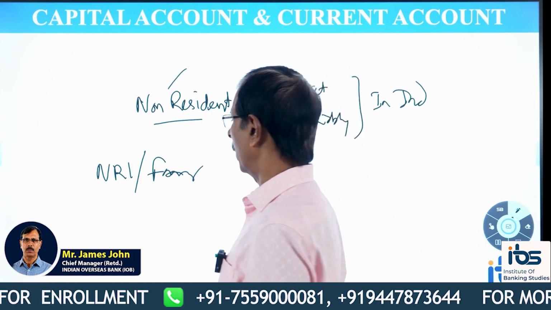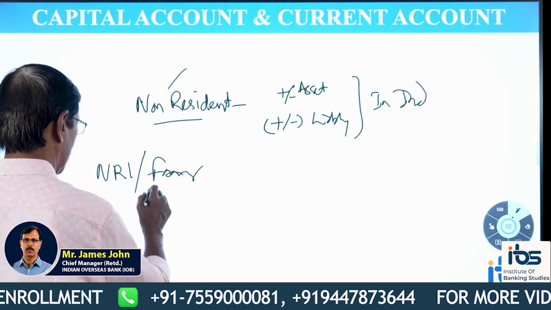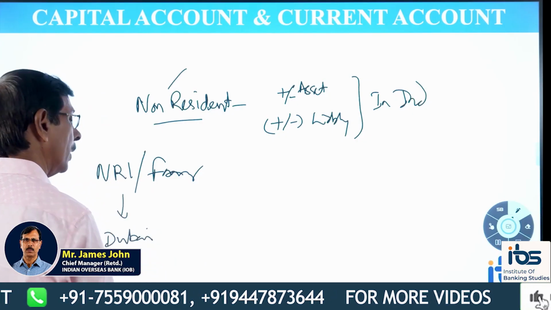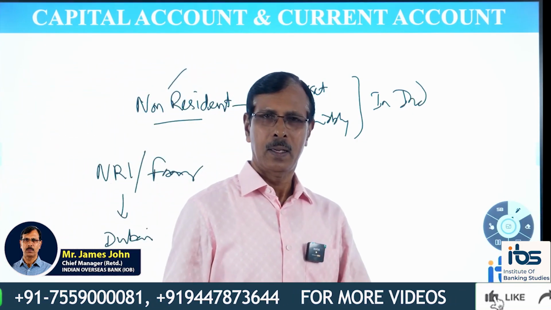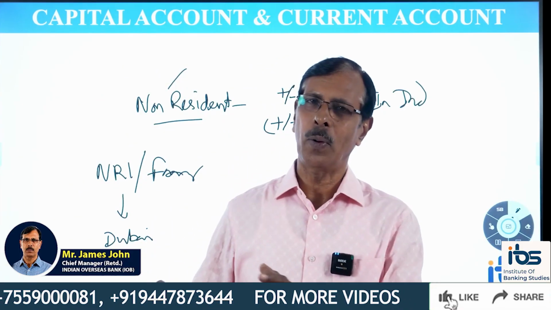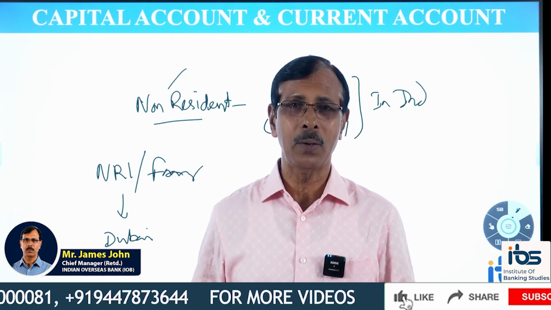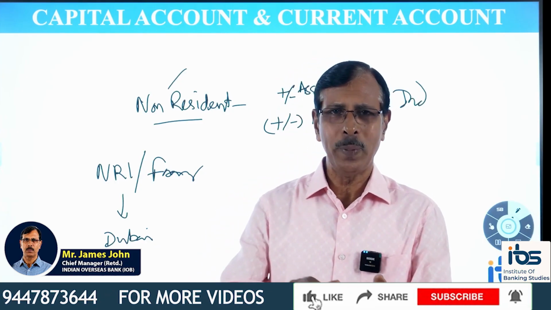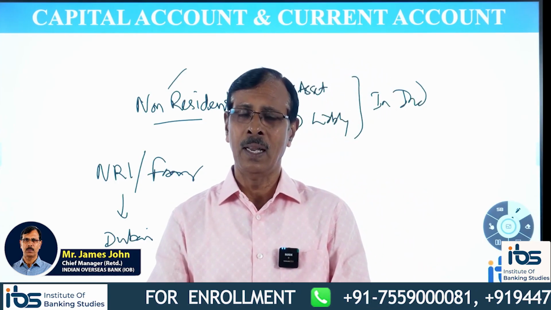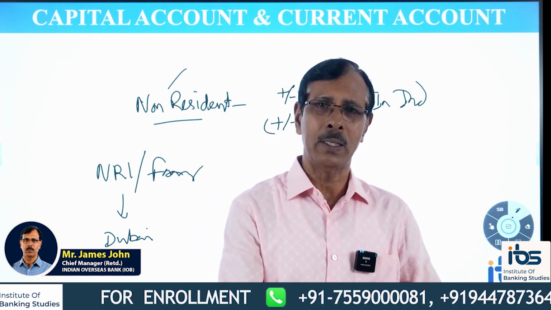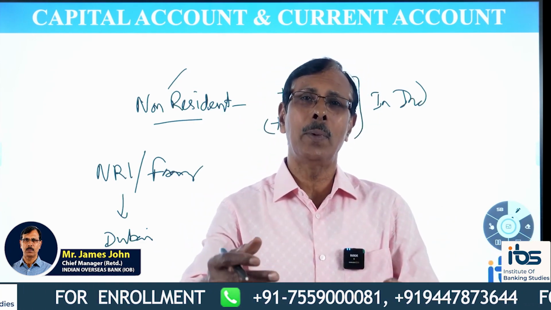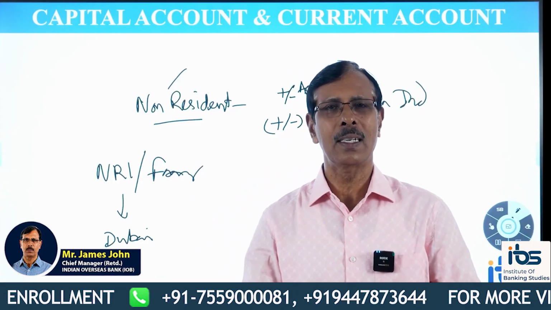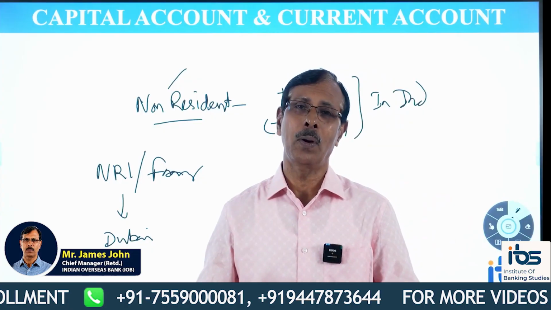So look, this person, this American or this NRI, he is in Dubai, he had taken a loan in Dubai. This person is an NRI, he had taken a loan in Dubai. Is it a capital account transaction? No, because it has nothing to do with India. So there should be some relation with India. He is a non-resident Indian, residing in Dubai or in the US. From there, he has taken a loan from Germany or Japan or Dubai. So we are not connected. So as far as that transaction is concerned, it is neither a capital nor a current account as far as we are concerned.